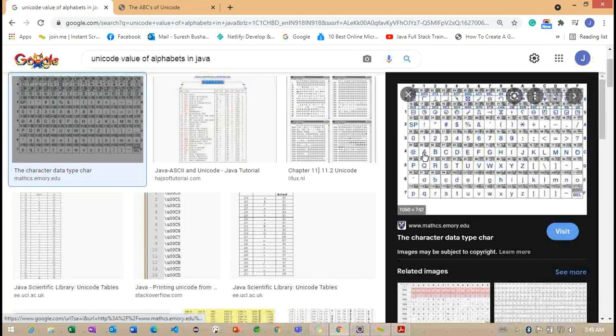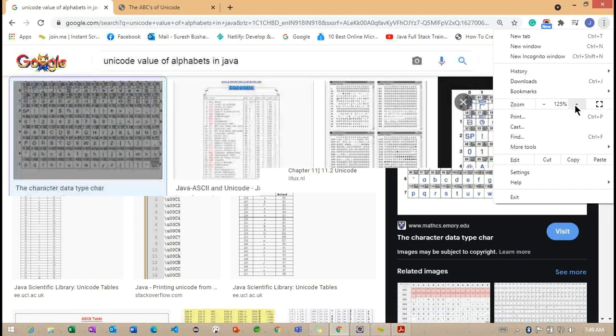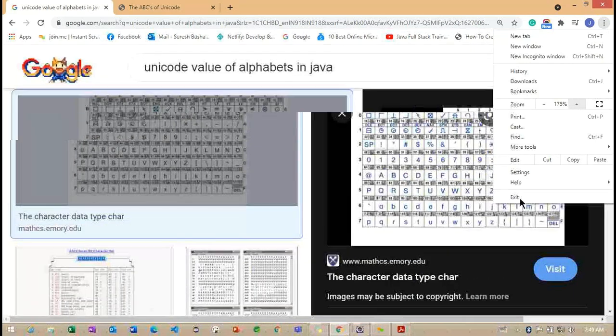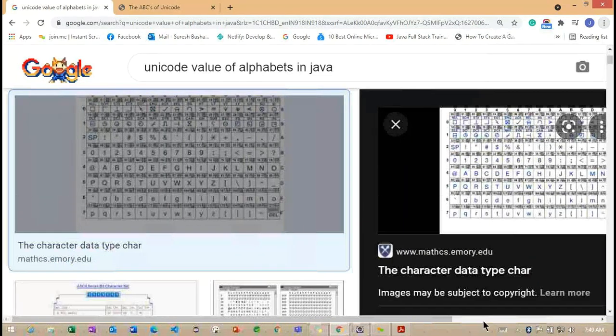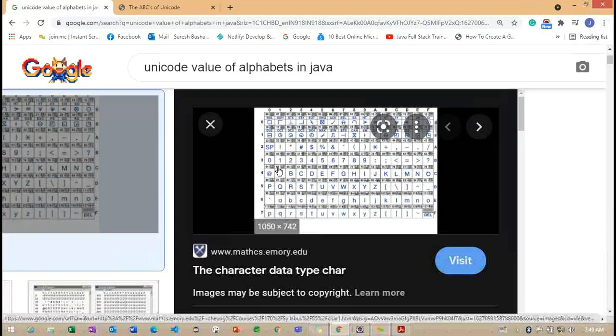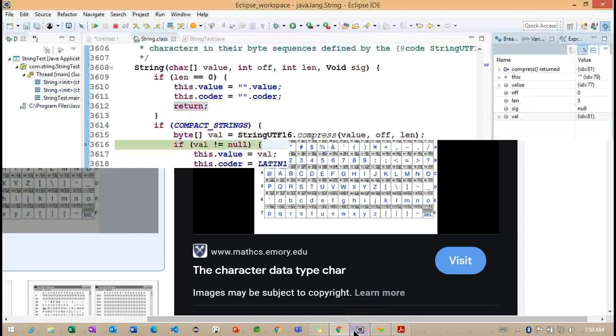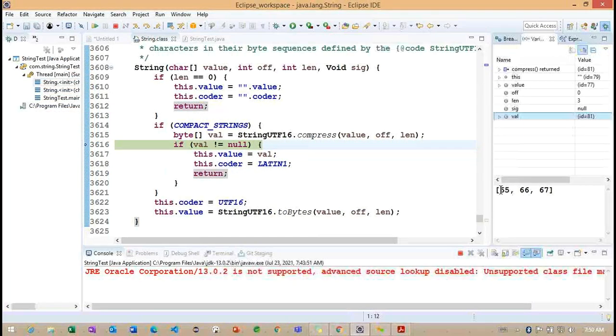Now you can see, inside this particular screen, if you understand here, the capital A we are having here is 65. Let me try to increase the size so that you will understand. Observe carefully here, the capital A, the value we are having is 65. The 65 is showing in a very small size here, right? So 66 is B, 67 is C. These are the Unicode values. Now the same values we are getting here: 65, 66 and 67. Getting the point. Now what are you understanding here?